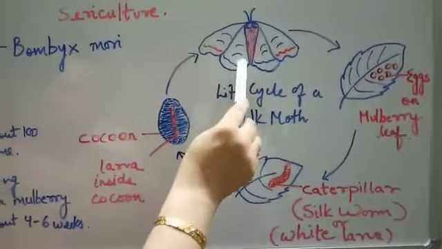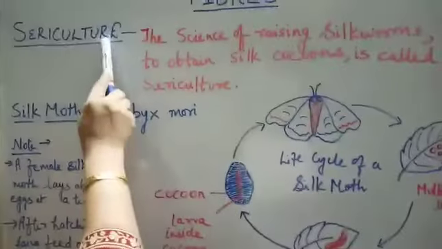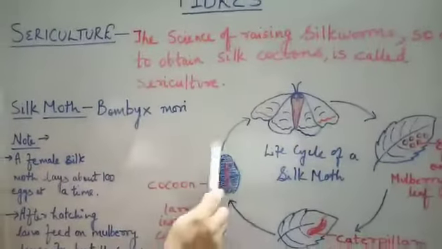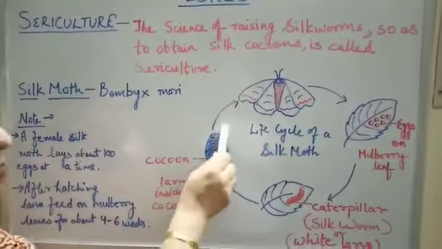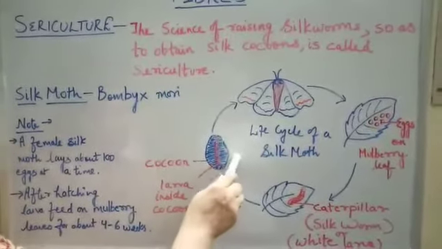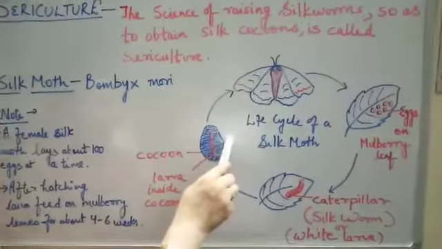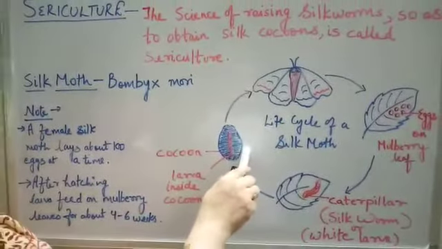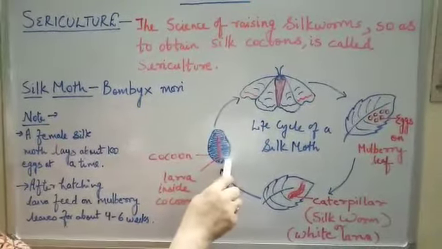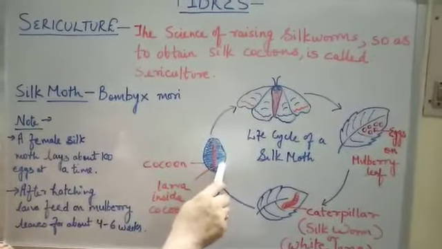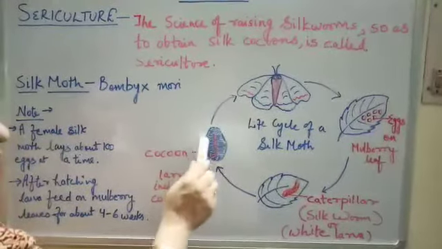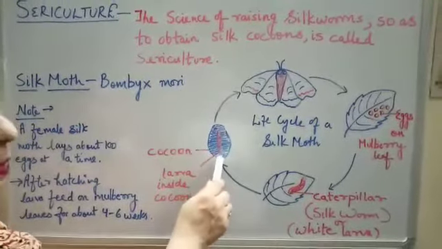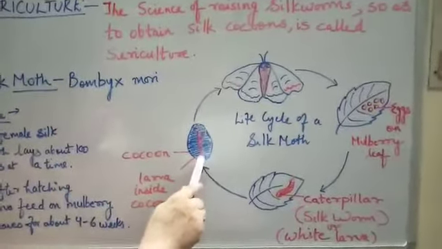So actually children, in sericulture, farmers collect these cocoons only. These cocoons are collected by farmers. And then farmers boil them. Why do they boil them? To remove the gummy sticky substance that is stuck around these fibers. When they boil them, then they get the silk fibers.